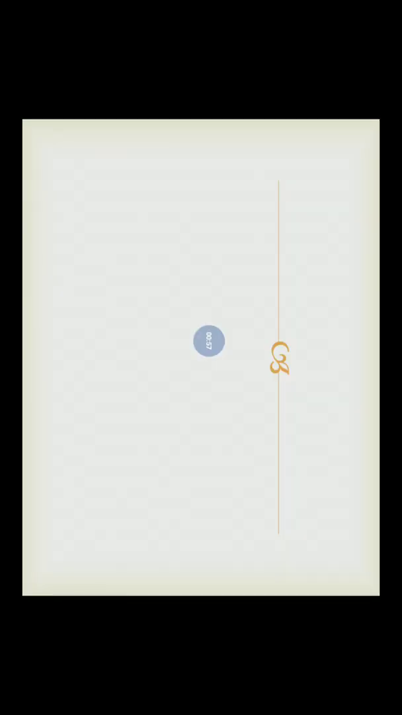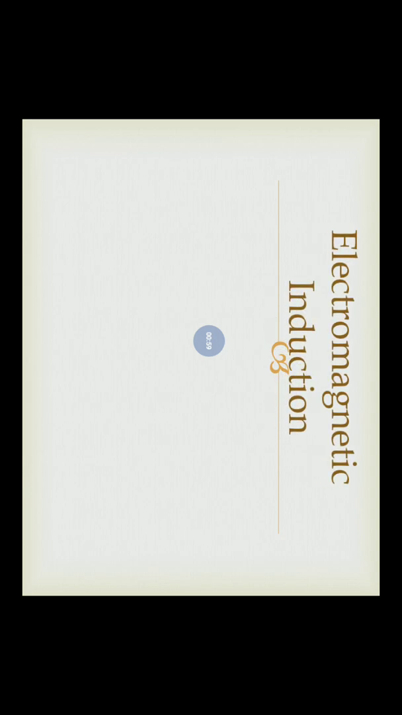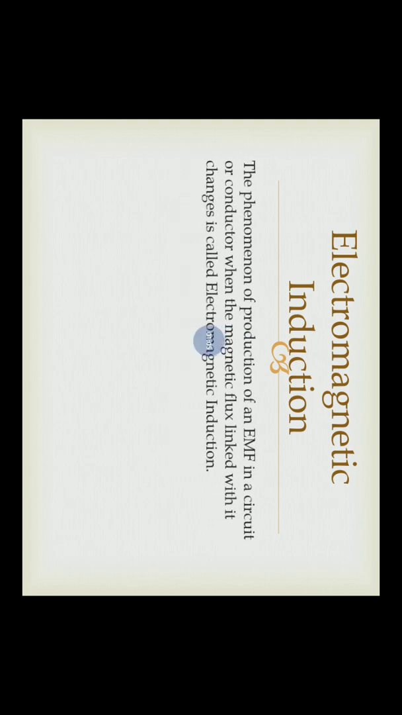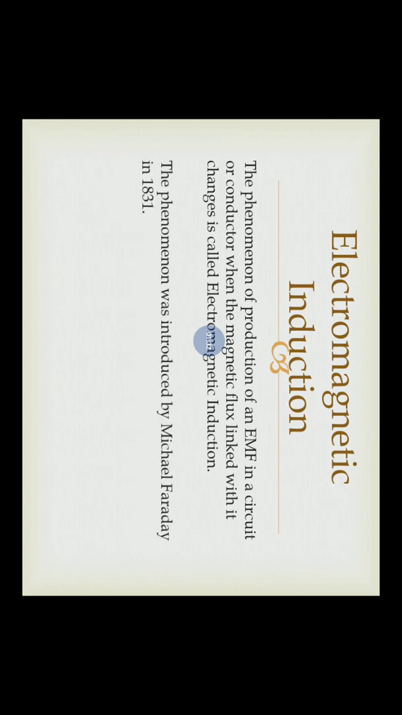Firstly, what is electromagnetic induction? By now, you all must be aware of it. Whenever in a circuit or in a conductor, the magnetic flux changes, and magnetic flux, you all know, is magnetic field into area. Whenever the magnetic flux linked with the circuit changes, an induced EMF is produced in the circuit, and this phenomenon is called electromagnetic induction. The phenomenon was first discovered by Michael Faraday in 1831.